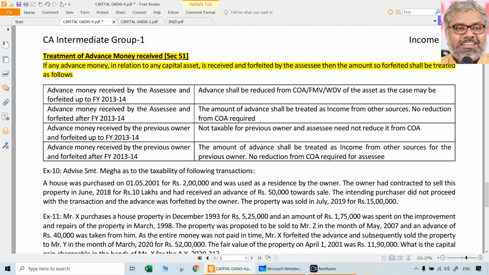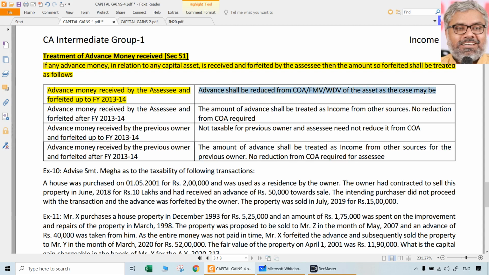So what is this table telling us? One important aspect here is the date: up to the 2013-14 financial year. In other words, up to 31st March 2014. This date you have to remember, a very important date. Prior to that, if the advance money was received by the SSE and forfeited, what is the treatment?